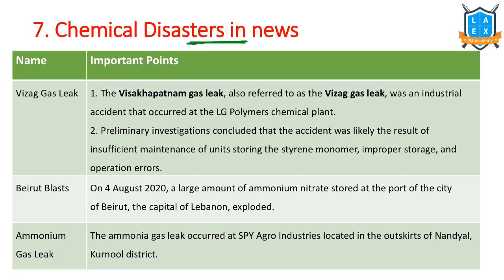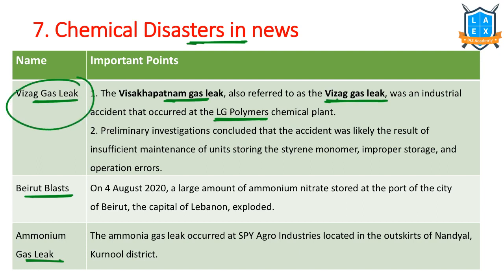What is this? See, Vizag gas leak, Beirut, Lebanon, Beirut blast, and ammonia gas leak. So these are the three important disasters that are in news recently. In Vishakhapatnam, there is a polymer plant called LG Polymers. From that chemical plant, a gas called styrene gas was leaked. That has led to a huge disaster.